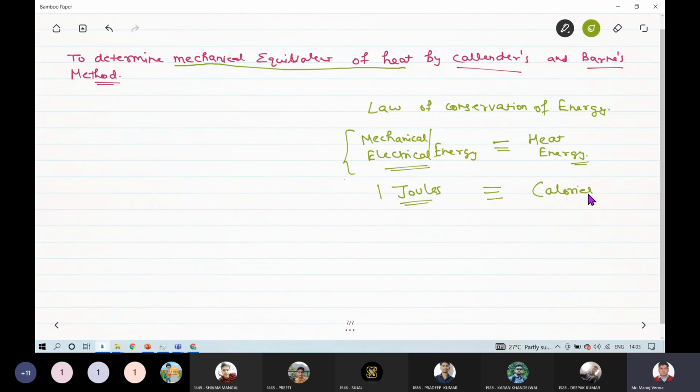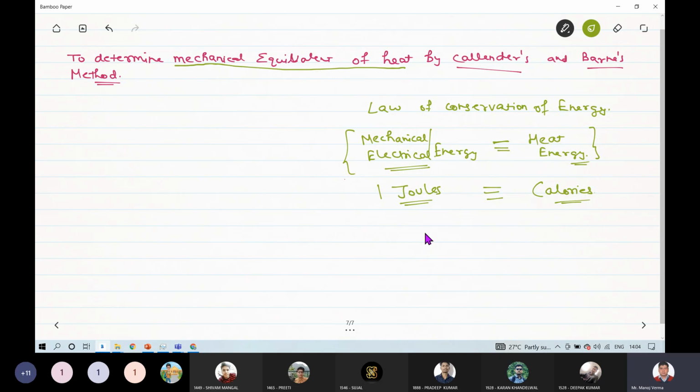So yes, by some methods, we can create heat energy from electrical energy and vice versa. Also, we can create mechanical energy from heat energy. But because their units of measurement are different, joule is the unit of this mechanical energy, while calorie is the basic general unit of heat energy. So the conversion will be absolute, because of this law of conservation of energy, but their units are different.